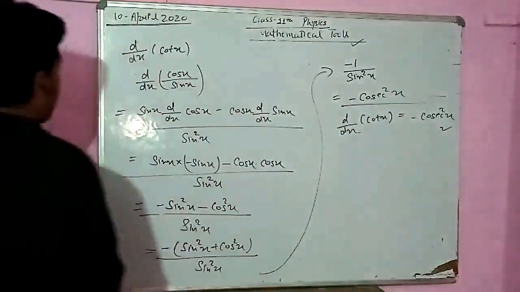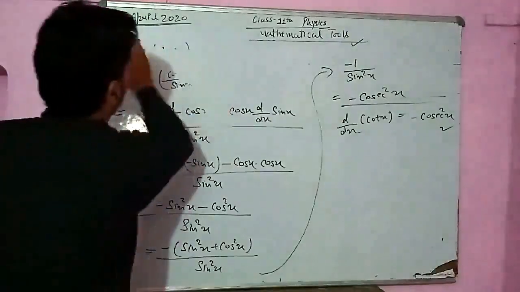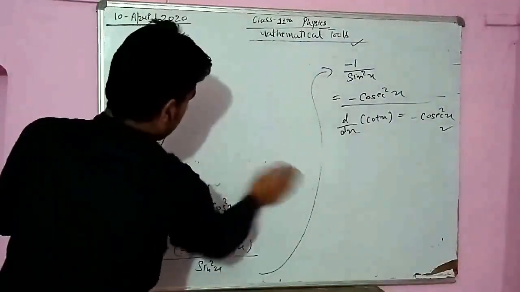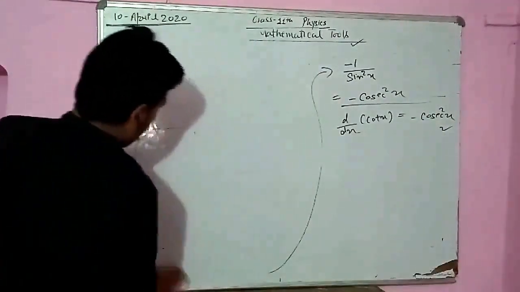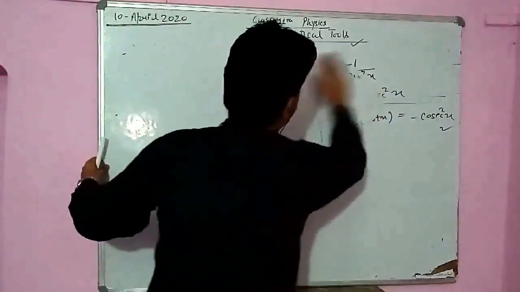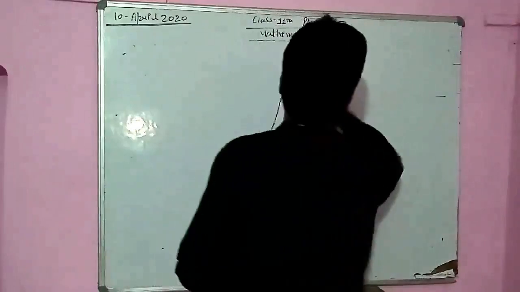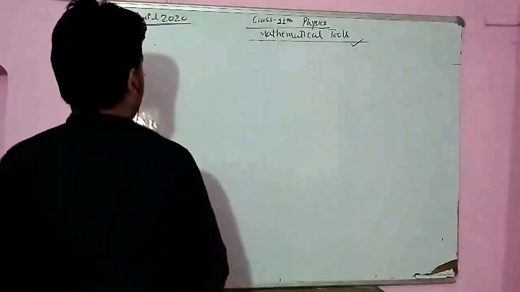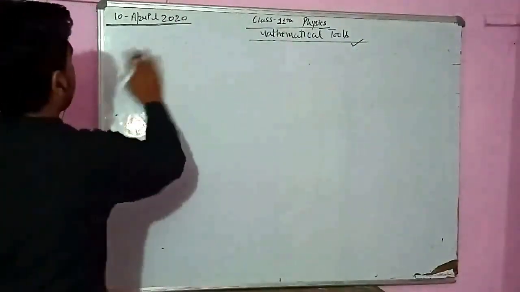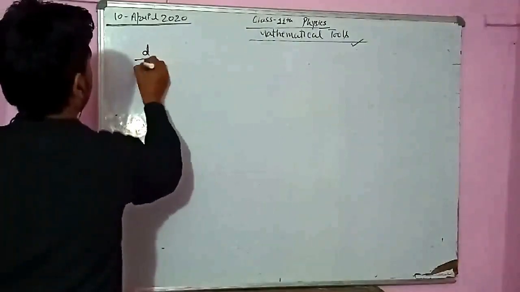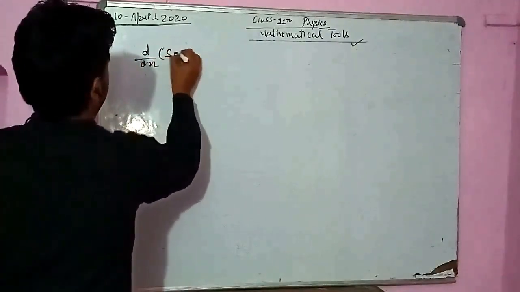Now we will solve further trigonometric functions. Till cot is done: sin, cos, tan, cot. Now we should solve sec. Sec and cosec are remaining. Yes, so we are going to solve this. So see how we will solve sec. What is the differentiation of sec?